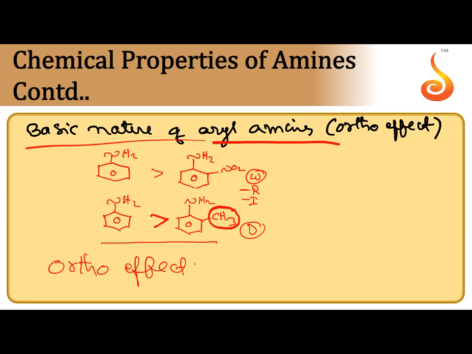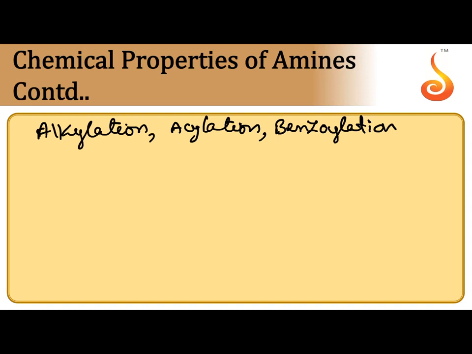So, you remember, any group present at ortho position can decrease the basic strength of aniline, that is called ortho effect. For benzoic acid, exactly opposite, any group present at ortho position can increase the acidic strength of benzoic acid, but the basic strength of aniline is decreased by any type of group present at ortho position.